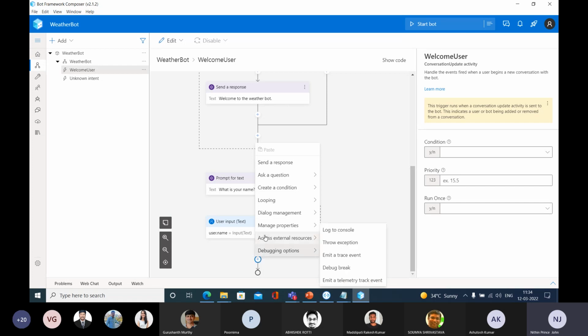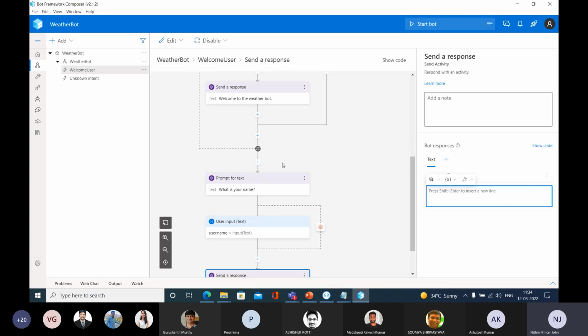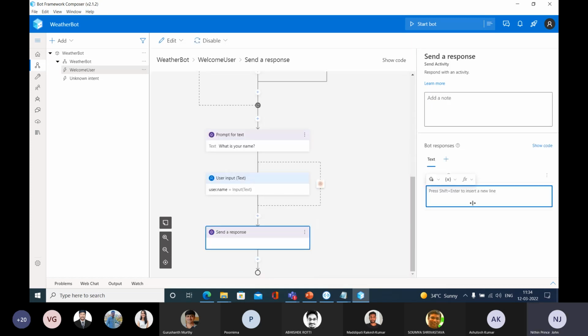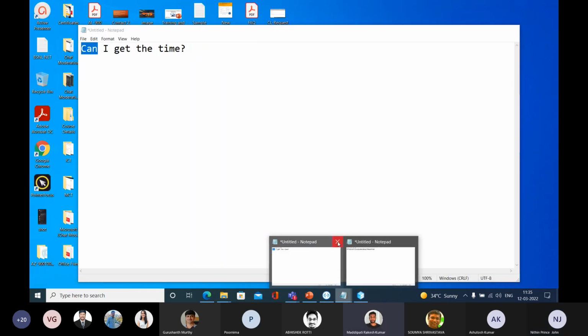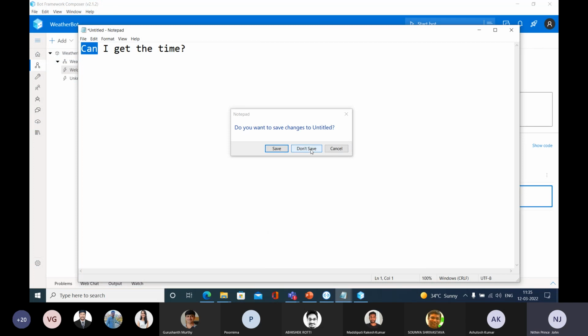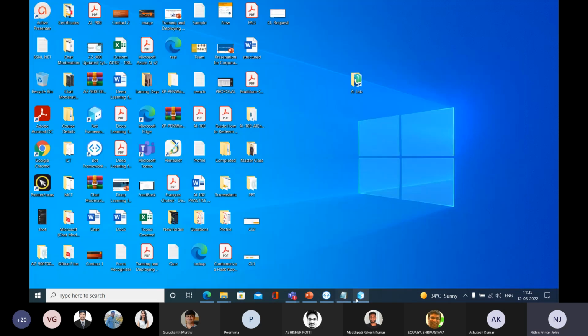So for that, you can select this send a response. When you select this, the bot is going to send that message to the user. So I'm going to select that send a response. And here, what do I need to do? Can you say, where is my name? In which variable do I have that name? My name is stored in user.name.